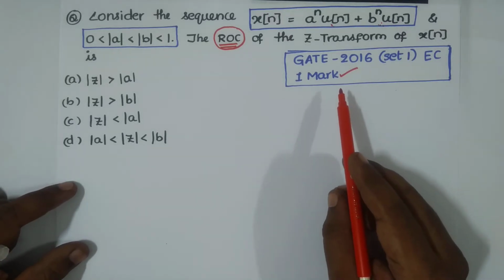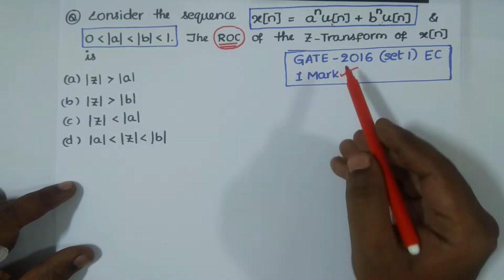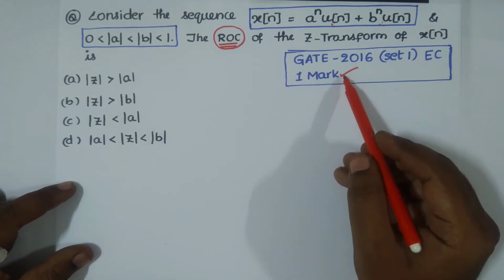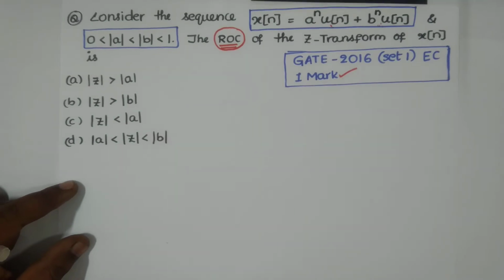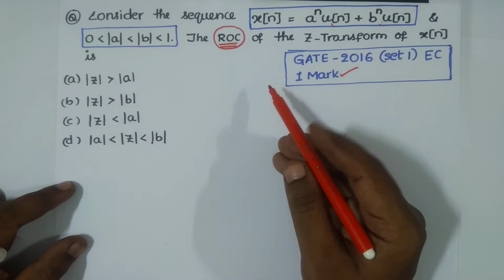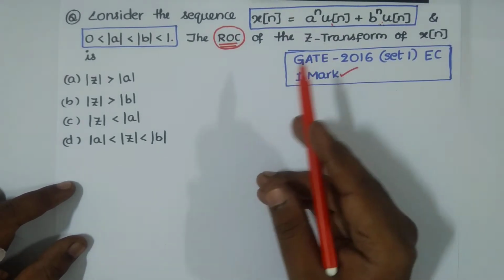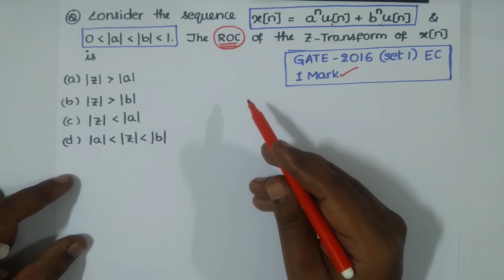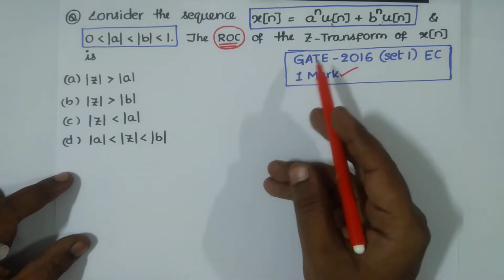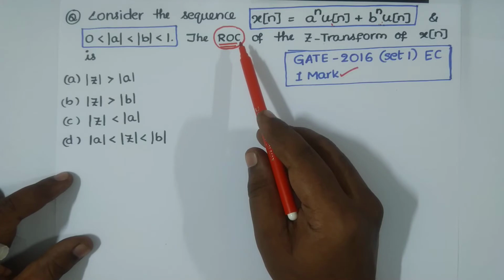Again we have a question based on region of convergence from Z transform, asked in GATE 2016 Set 1, ECE branch, for 1 mark. Not only GATE, you take any PSU, for example IES, ISRO, DRDO, BARC, NTPC, BHEL, JTO, whatever it is. From Z transforms, the question based on region of convergence is quite common.